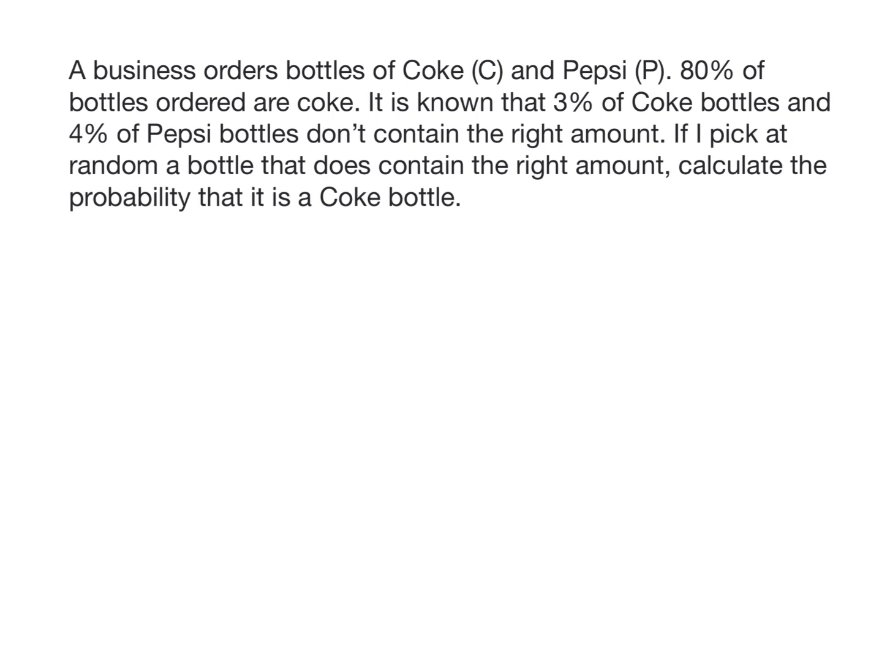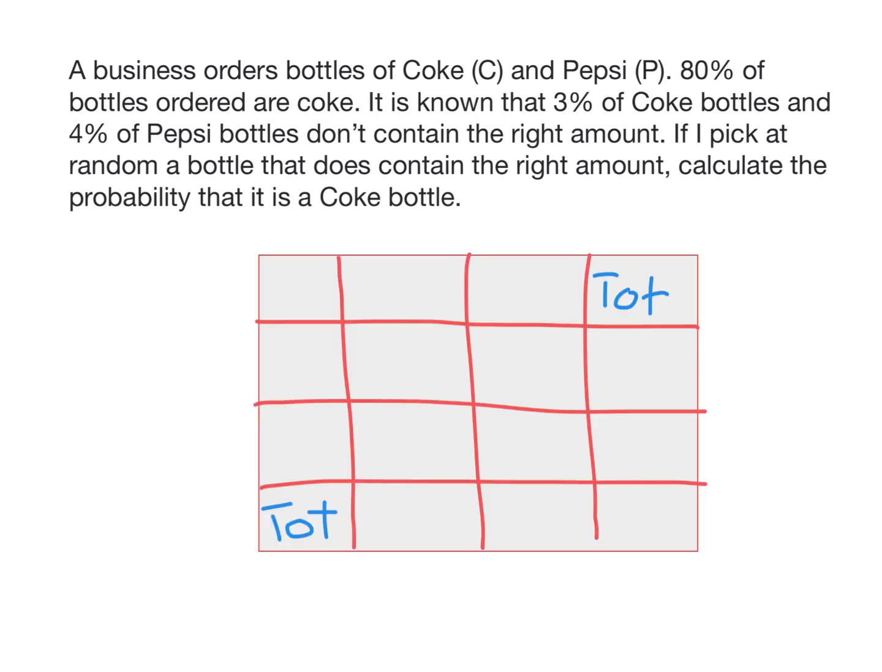So because we're given information about the total of each, I'm going to use a two-way table. I think it's easier. From the information in the question, we know each bottle is either Coke or Pepsi, and that it's either defective or not defective. By defective, I mean doesn't contain the right amount. Remember that two-way tables always have a column and row for the total. That's why I thought it would be good to use a two-way table here.